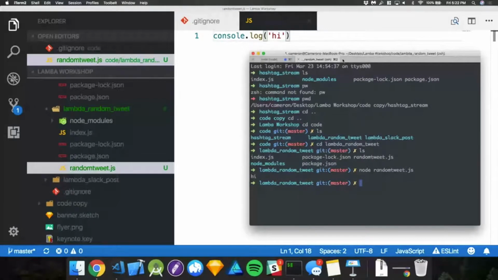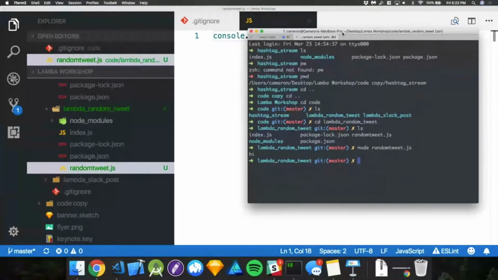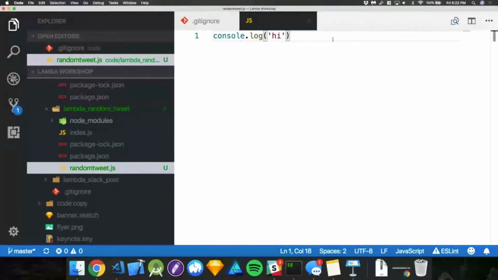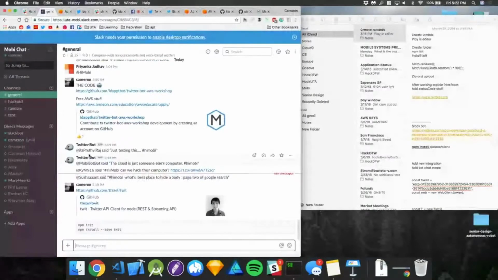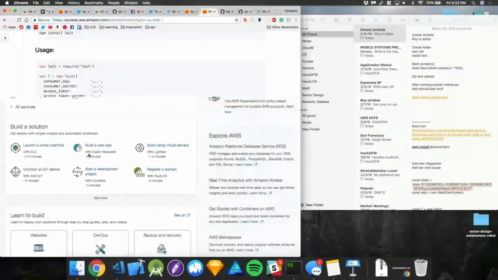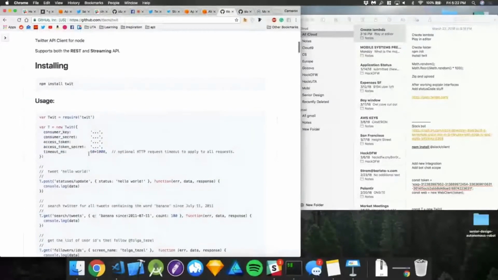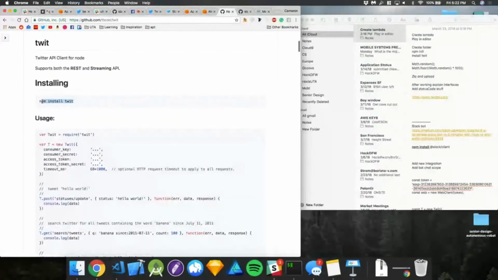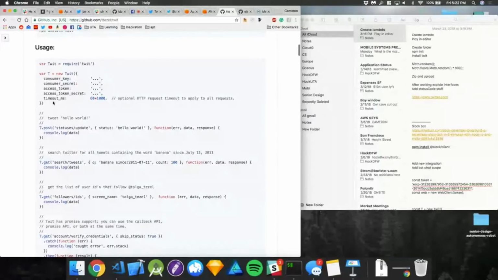That's cool stuff. But let's get to the fun stuff. We want to query Twitter. So first things first, we're going to go read the documentation. And by read, I completely mean skim over. So let's look at what they got here. Like I mentioned, there's this npm install. You want to run that, and then their usage, right?